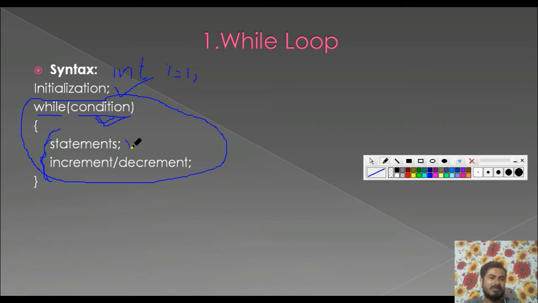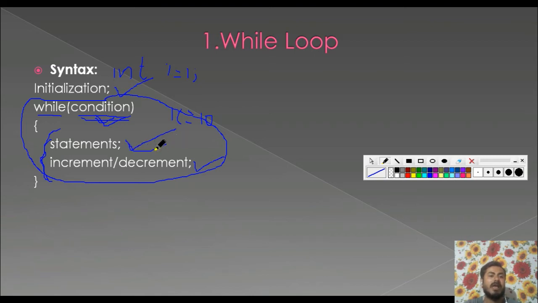First is the main statement to be executed. Then we either increase or decrease the value of the variable mentioned in the condition to form a loop. Let's say i is equal to 1, and if i is less than or equal to 10, let us say, then we can give another statement for printing anything.